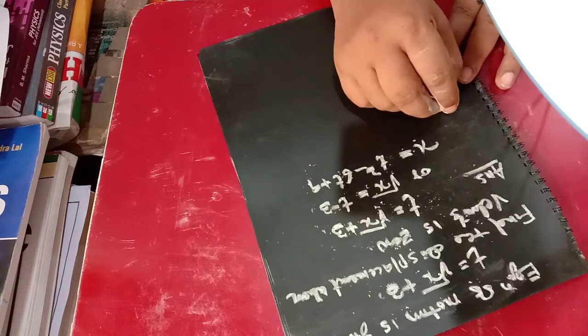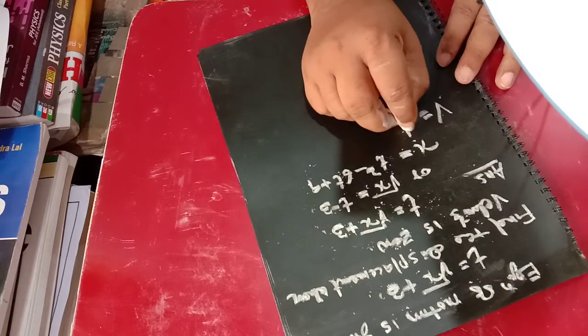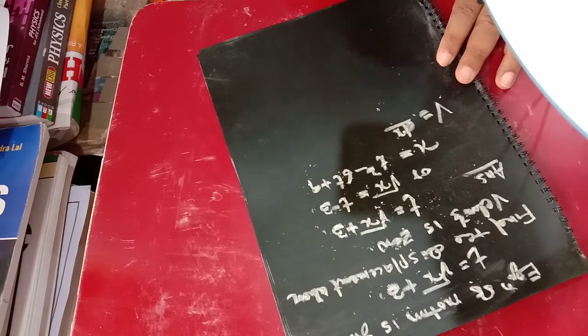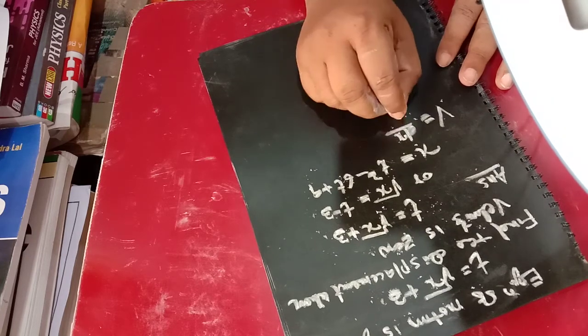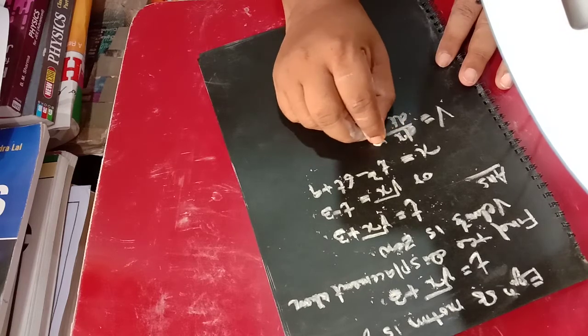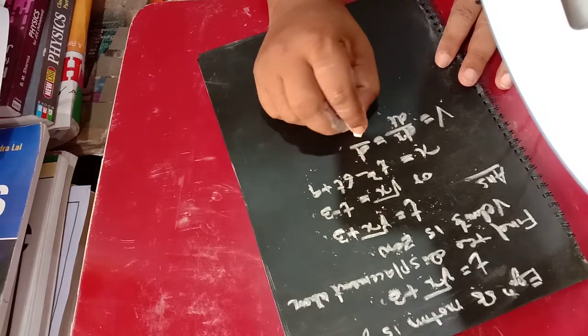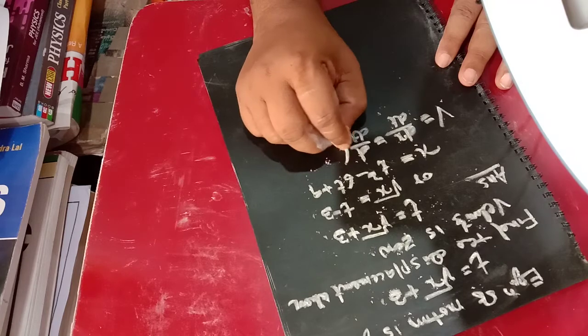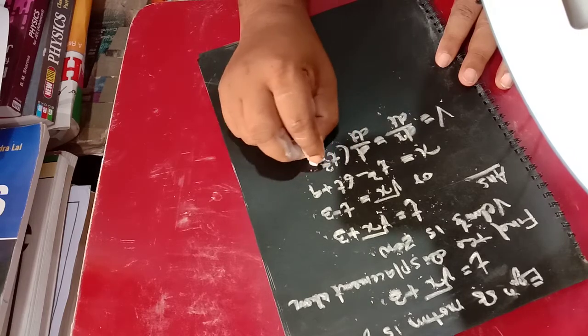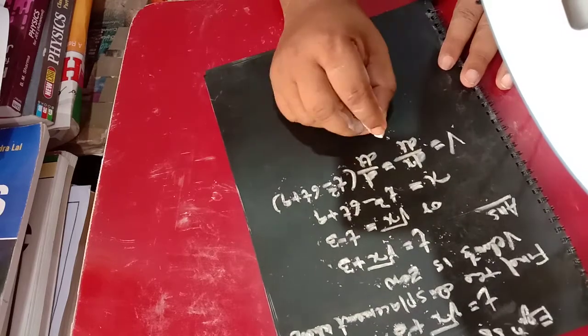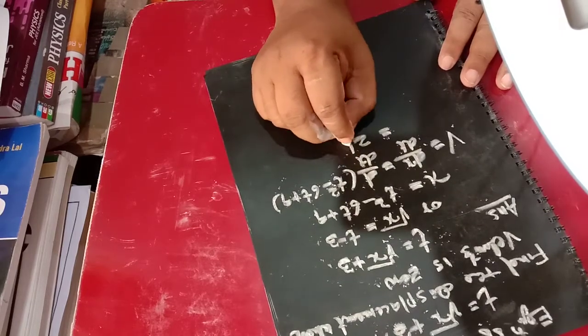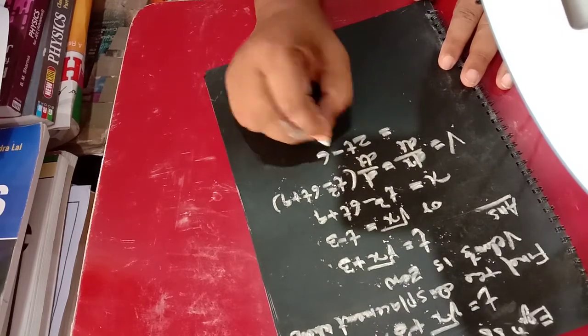Then after you find the velocity, velocity equal to dx upon dt, and that is equal to d by dt of t square minus 6t plus 9, and if you differentiate it you are finding 2t minus 6.